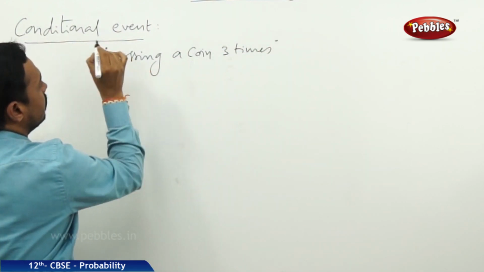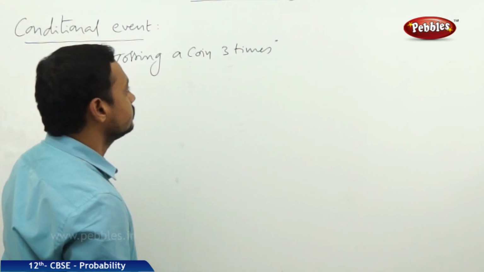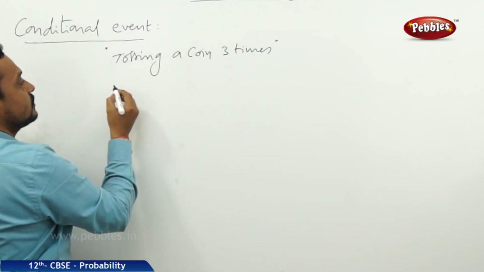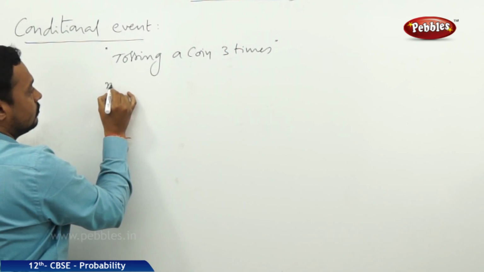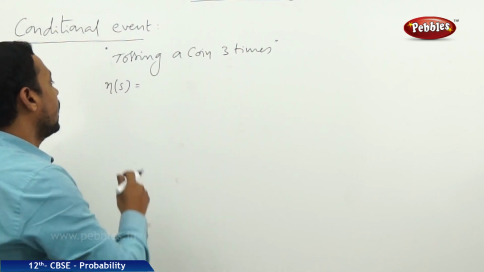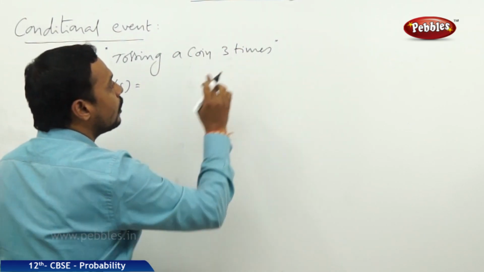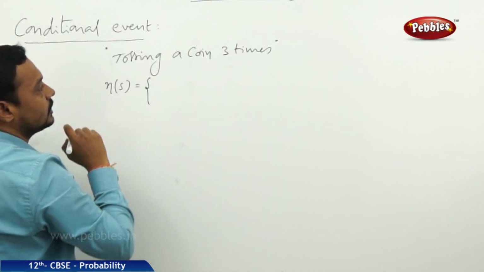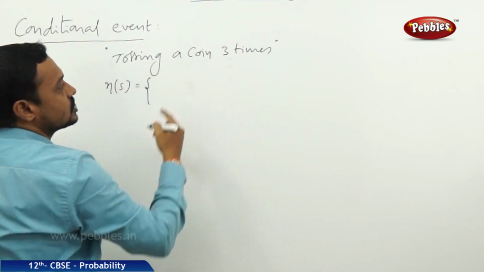Now this is a random experiment. The total number of outcomes of this experiment is n(S), where S is the sample space and n(S) represents the total number of outcomes of the experiment. What are the total number of outcomes when a coin is tossed 3 times?